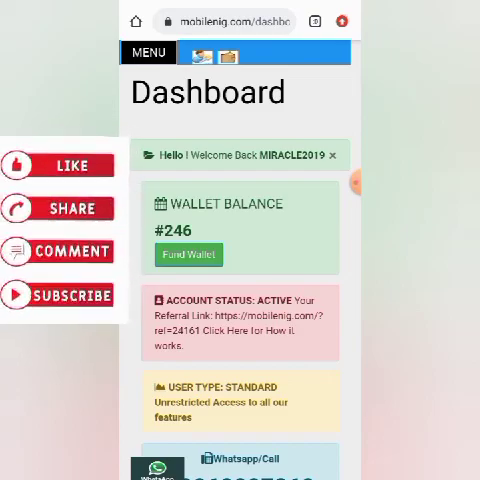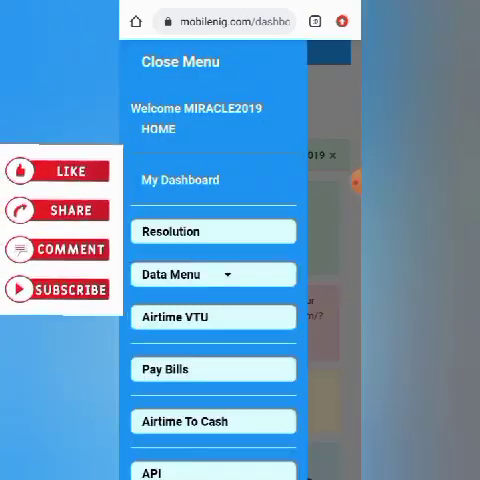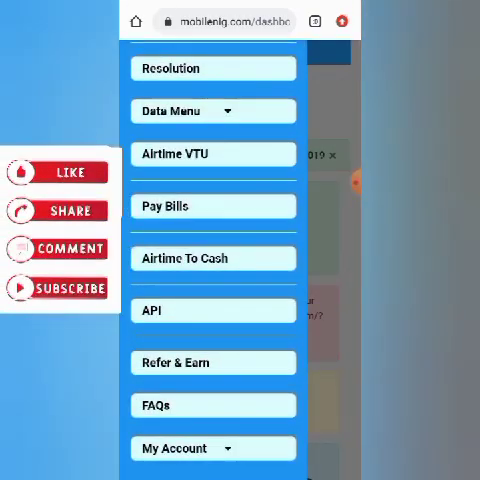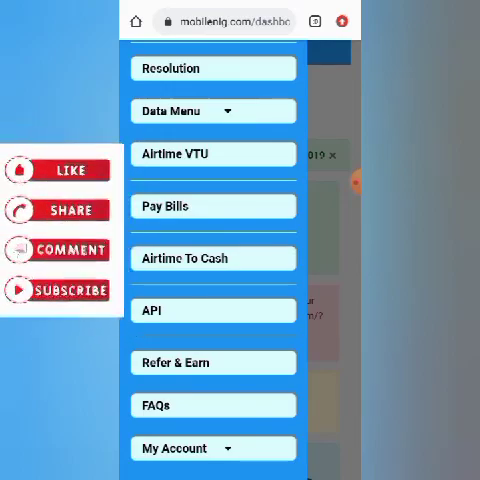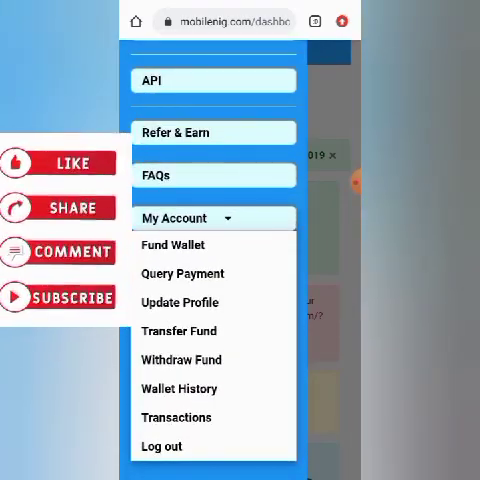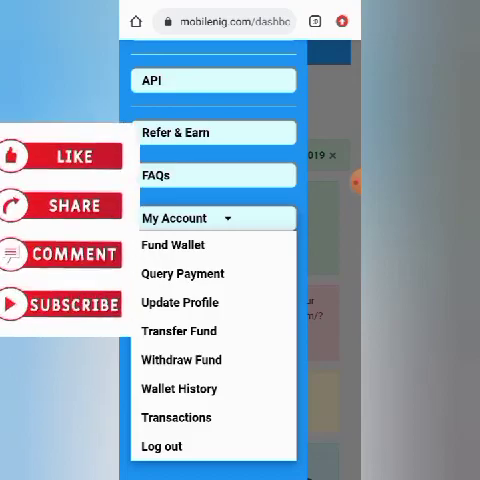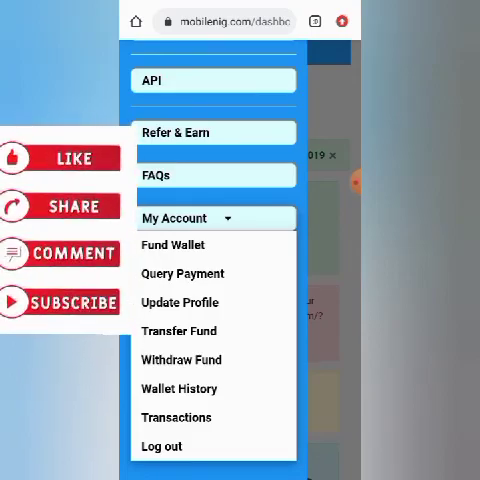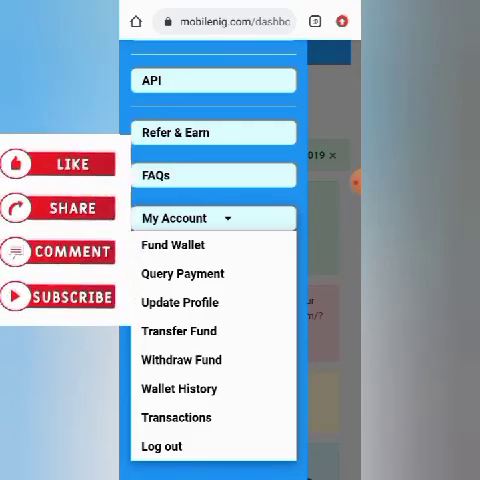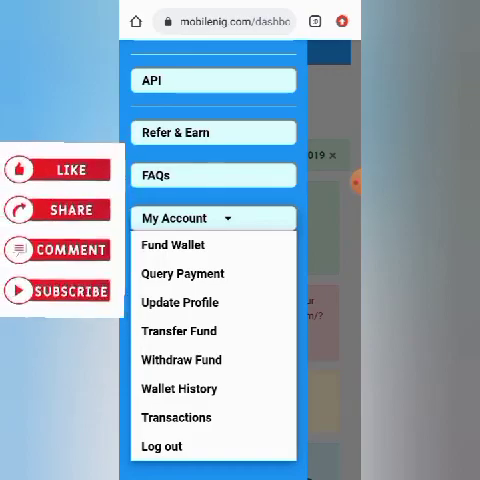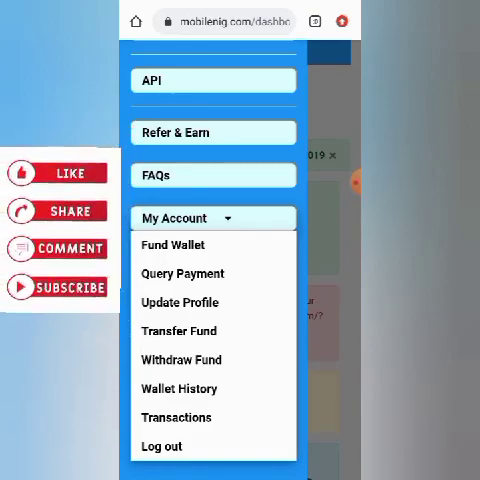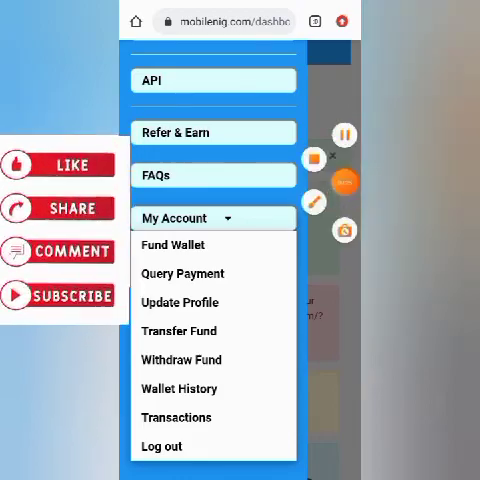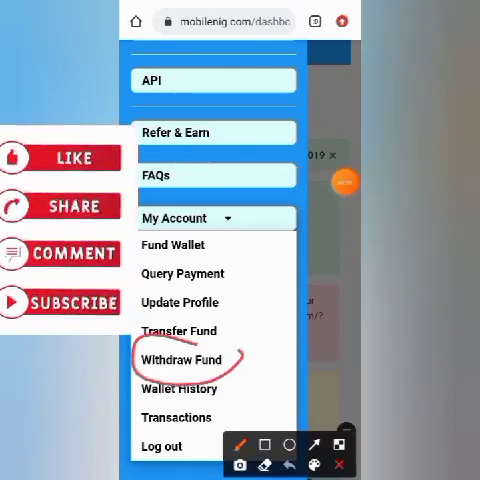So if you want to set up your bank account, just go to the menu bar, click on my accounts, and update your profile. So from there you'll be able to put in your account number and everything. So from there you can also withdraw your money. Now let me click on withdraw fund to show you how you can withdraw your money.